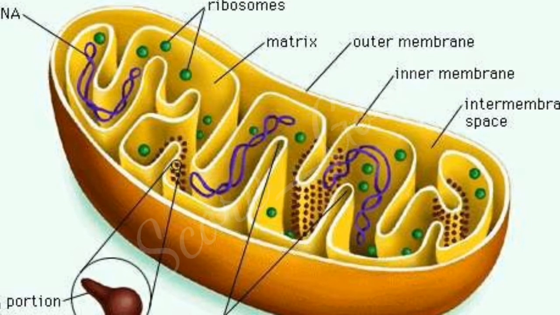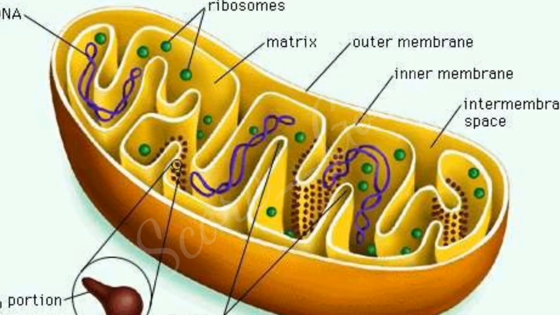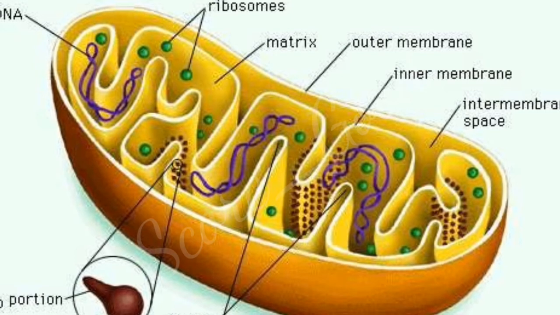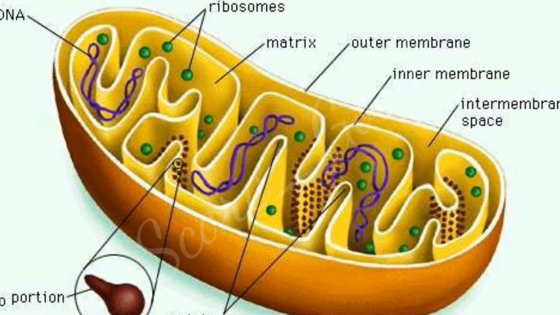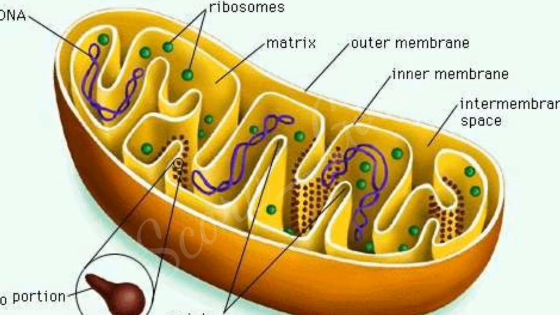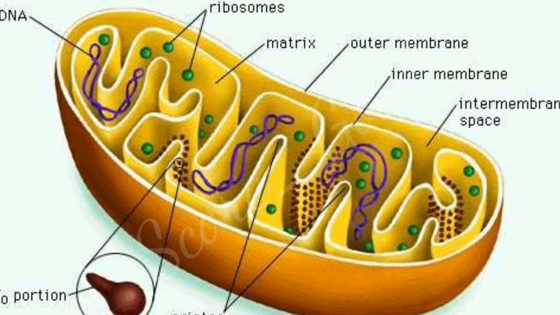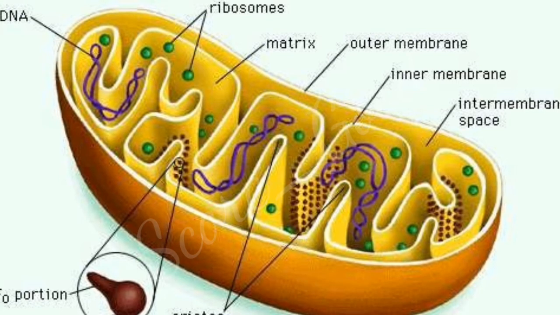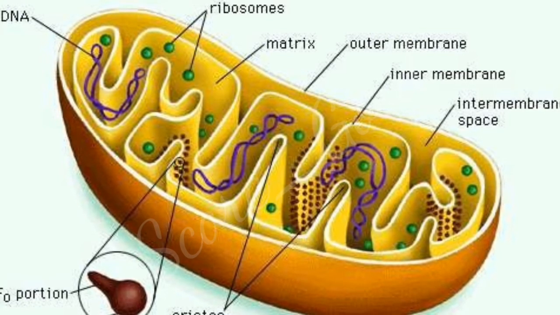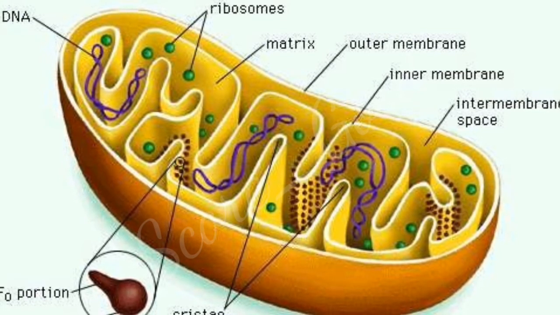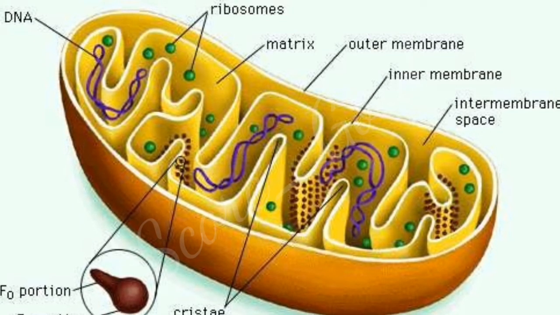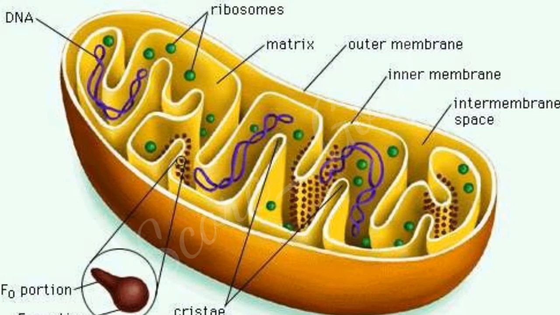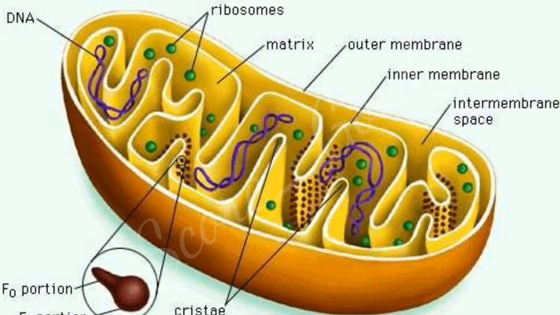Because mitochondria is also known as the powerhouse of the cell, where the energy is released by the process of converting ATP, that is adenosine triphosphate, into ADP, that is adenosine diphosphate. The adenosine triphosphate gets converted into ADP in the presence of oxygen and it releases energy.